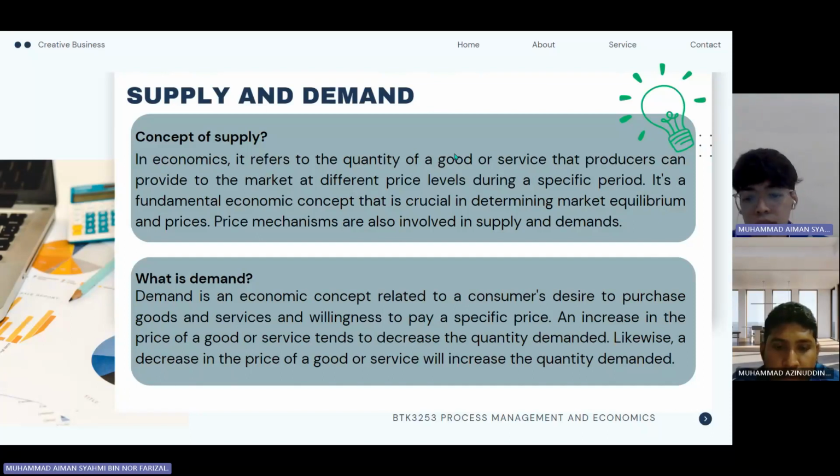So why is supply important? Supply is essential because it ensures that enough goods are produced so that consumer demand for those goods is maintained. Usually, if supply is lower than demand, the price of that commodity will increase. The supply schedule or curve determines how much of a good is produced at a certain price level.